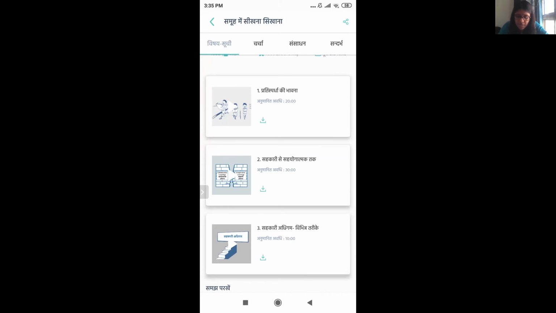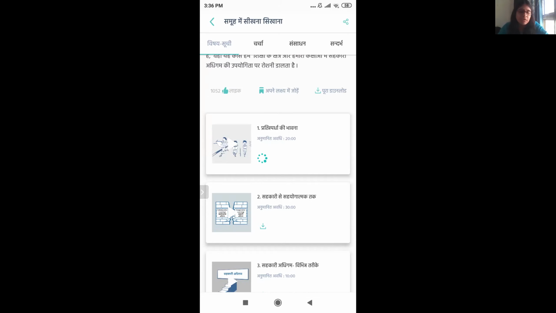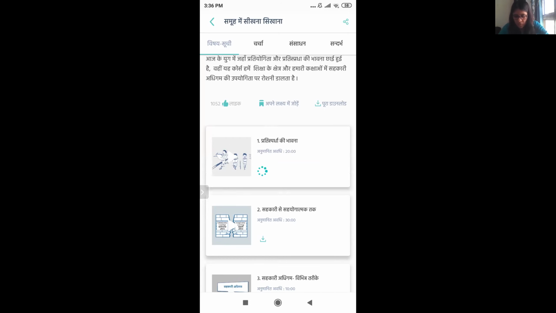Under the first module, I can see the arrow. So if I click on that, it will get downloaded in some time on my phone. And even when I don't have internet, I will be able to access this. So these are some of the things that you can do with the course.